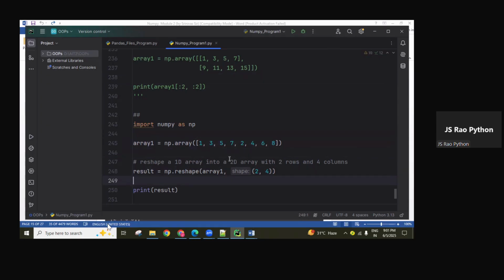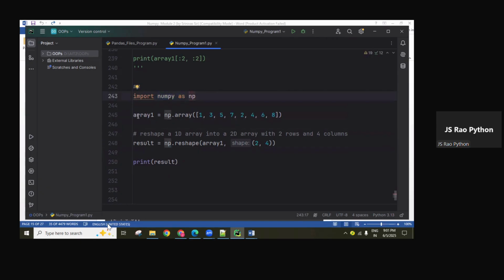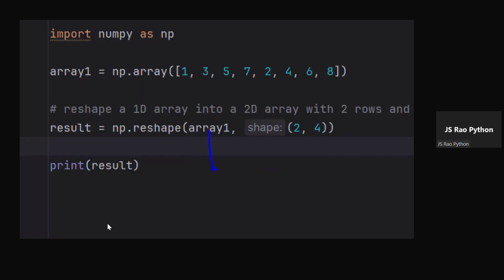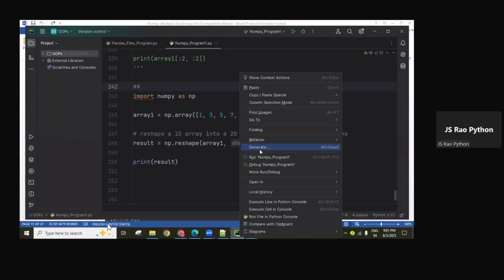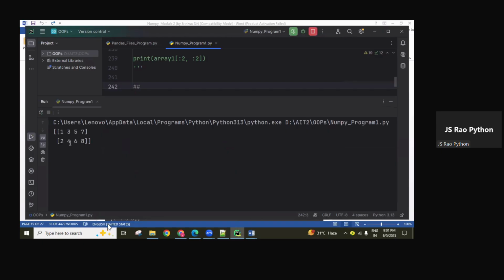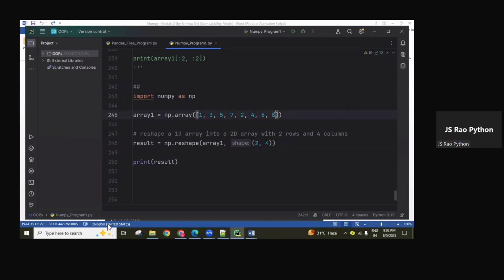Okay, just the last point. After completing this reshape, we'll stop the session. See here, I imported the module and created a one-dimensional array. I want to convert this one-dimensional array into a two-dimensional array with two rows and four columns. So you give the array object as input, and next, between the parentheses, we write 2 comma 4, meaning two rows with four columns. Now this object is displayed in 2D with two rows and four columns.